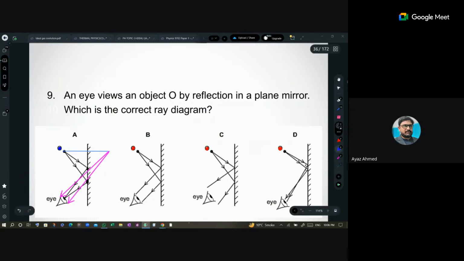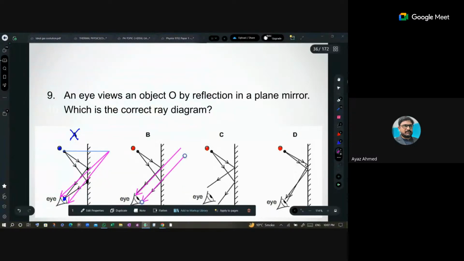It is said that the light is converged at the observer's eyes. That's why it is incorrect. What is wrong in this? It is said that light is parallel. So when light goes parallel, there is no intersection of light behind the mirror. For image formation, intersection of light behind the mirror is compulsory. So this is not possible.